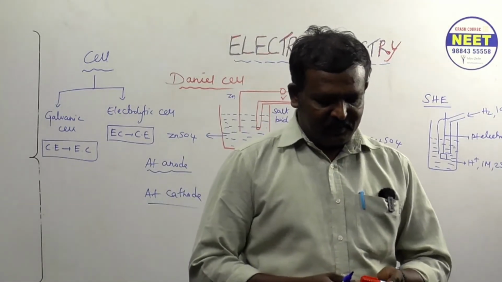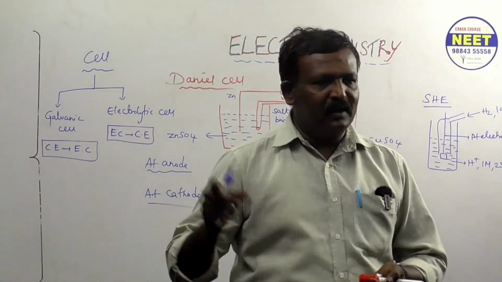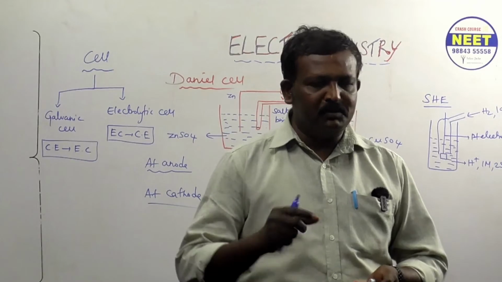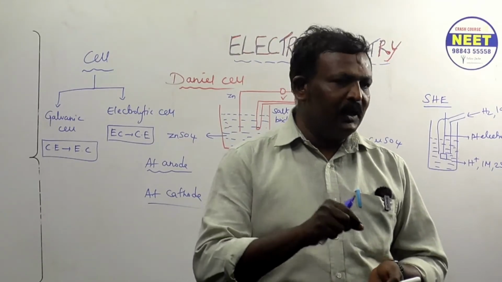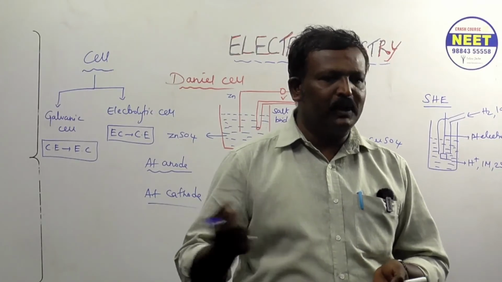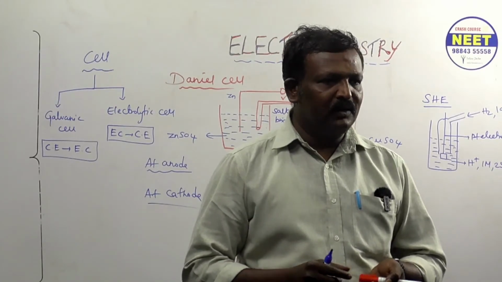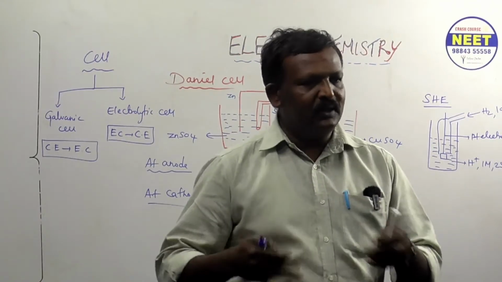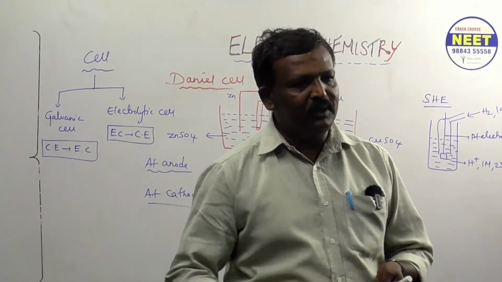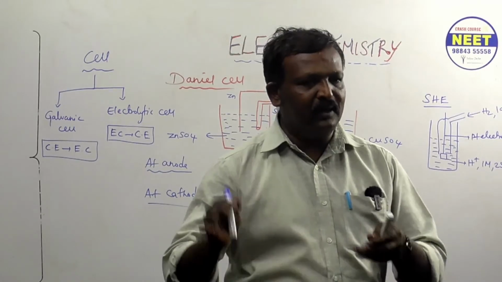Studied. Okay. First you study the concept, then after that you go through the MCQ. You should be able to answer some of the questions without seeing the answer in the book. Understood? Then only you will be confident about that. So first of all, study the concept 2 or 3 times. After that, go through the MCQ. This is the way to study. Don't go directly to the MCQ.